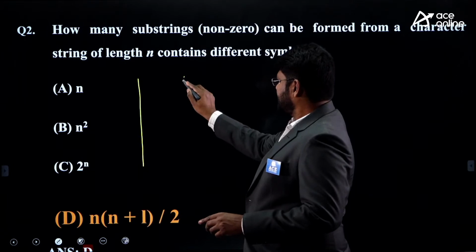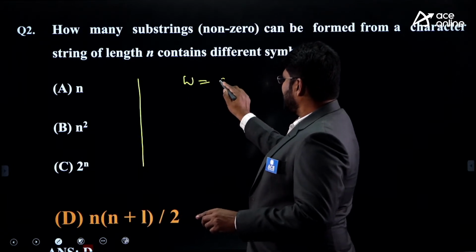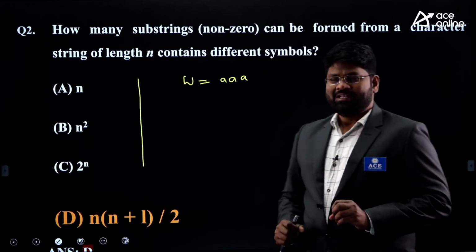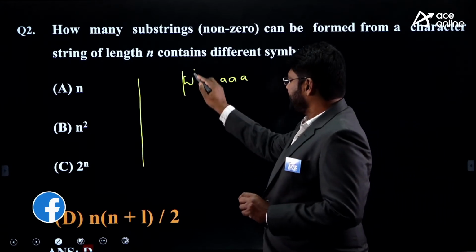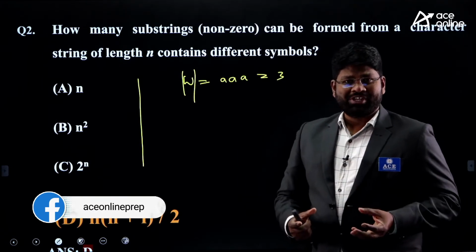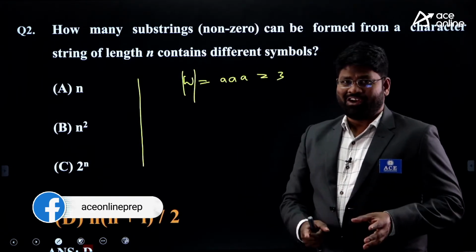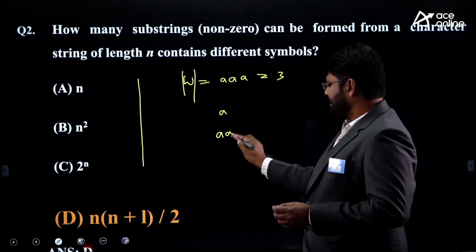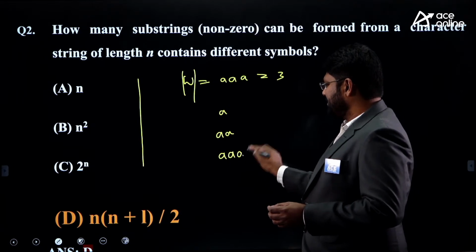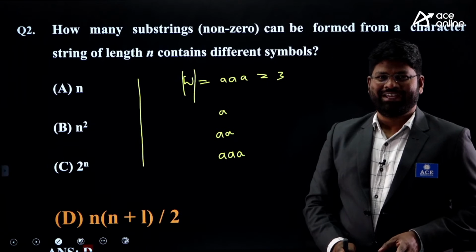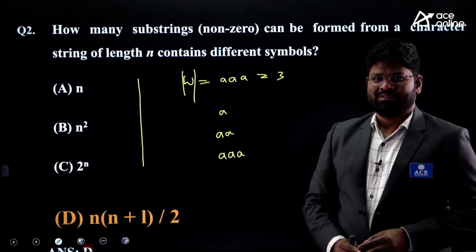I have the string W equivalent to AAA. Let's look at this. What is the length of it? The length of this one is 3. What are the substrings I can have other than epsilon? Other than epsilon I can have A, I can have AA, and also AAA. These are the 3 possibilities for being a substring.